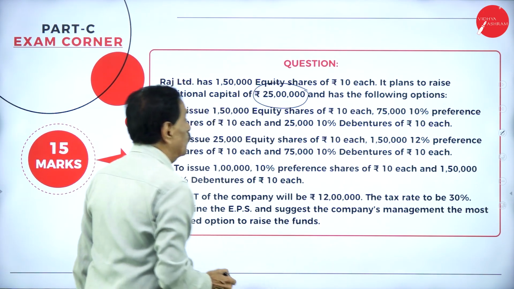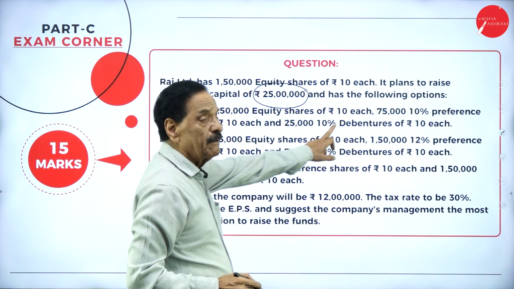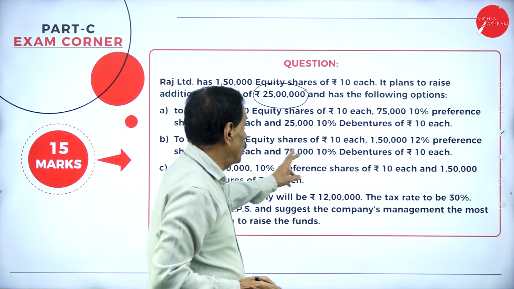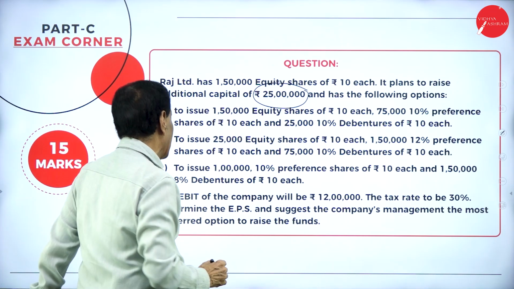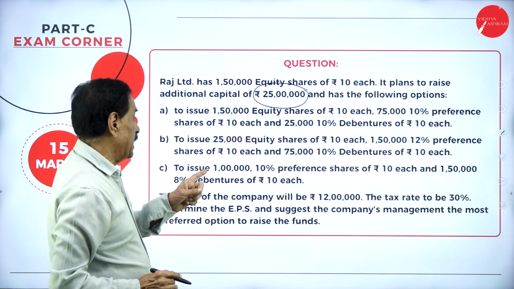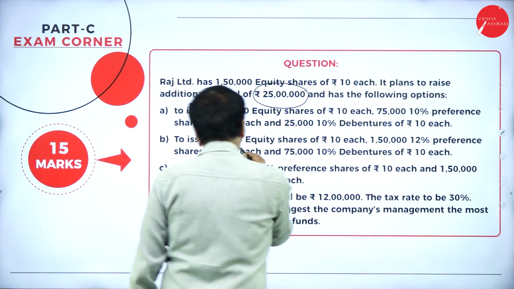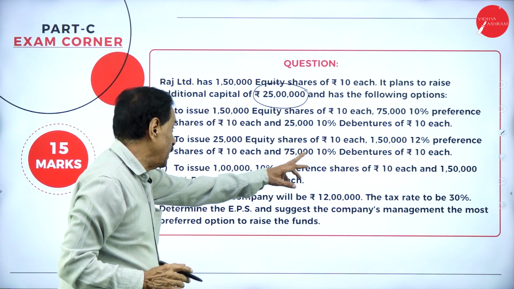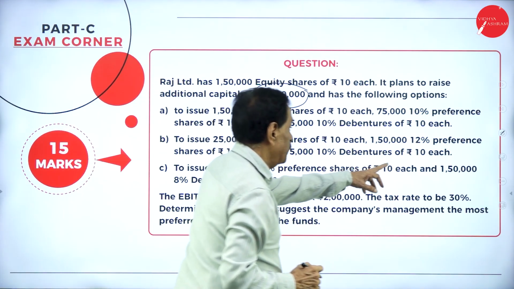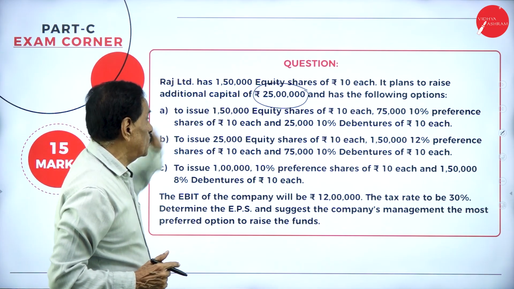25,000 debentures of 10 each, 2,50,000. So 1,50,000 means 15 lakh, 7,50,000, 2,50,000, totally 25 lakh. Second option: issue 25,000 equity shares of 10 each, that is 2,50,000. 1,50,000 12% preference shares of 10 each means that is 15 lakh. 75,000 of 10 each means 7,50,000. So totally it works out 25 lakh.